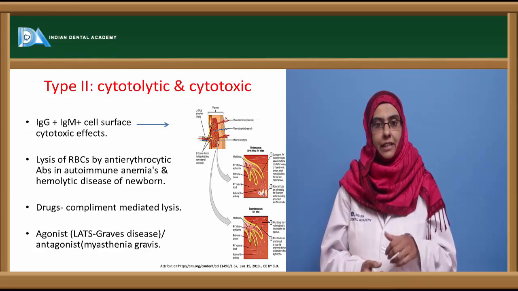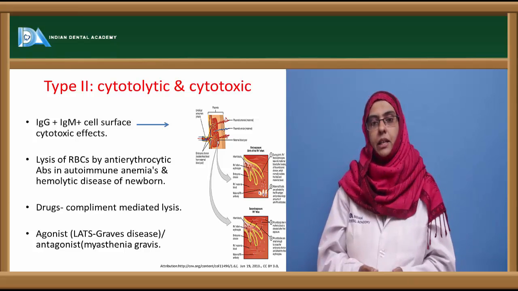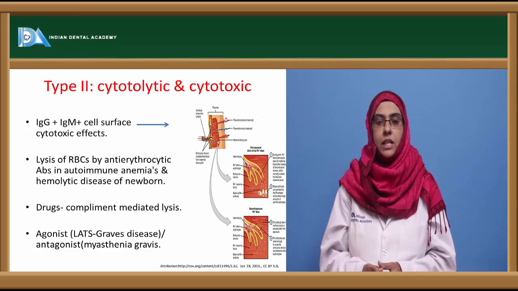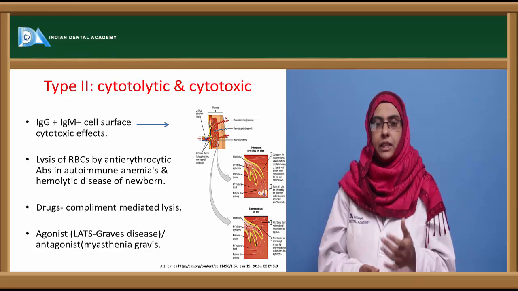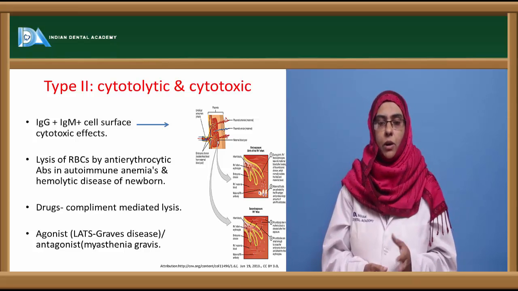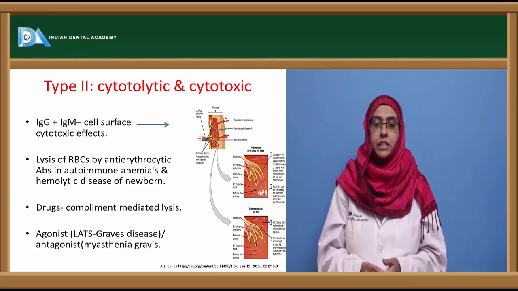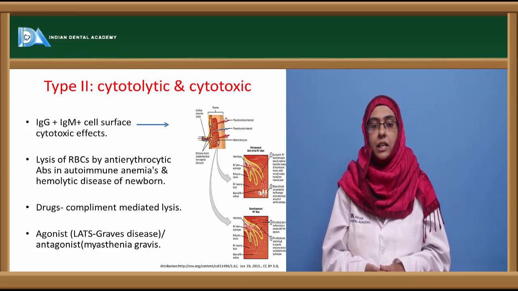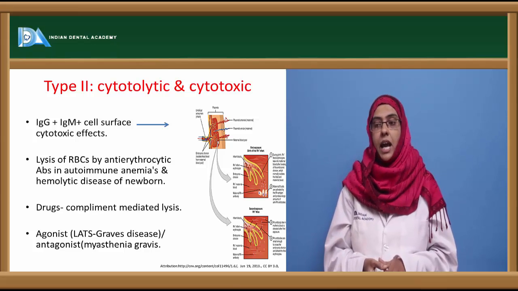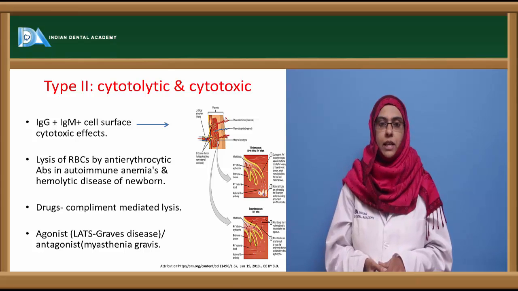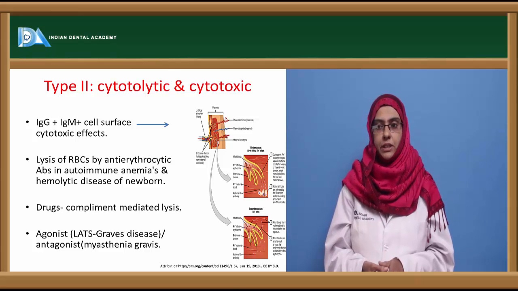When they go and bind to the cell surface antigens, they usually produce a reaction that completely damages the cell, which is called a cytotoxic effect. And here it is not only the antibody that is killing the cells, but it is along with the activation of the complement system and the mononuclear phagocytes. Now, the clinical manifestations associated with type 2 hypersensitivity reaction are the lysis of the RBCs by anti-erythrocytic antibodies in autoimmune anemias, and the hemolytic disease of the newborn, which is called erythroblastosis fetalis. So these are the complications that are associated with type 2 hypersensitivity reaction.